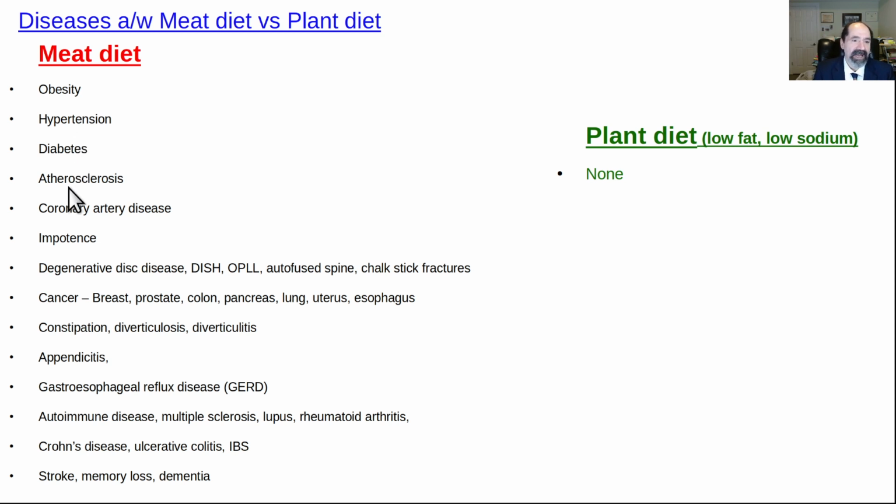Then, of course, diabetes and hypertension and obesity, they all are associated with increased atherosclerosis. Plugs up the arteries in your heart: coronary artery disease, myocardial infarction, arrhythmias, atrial fibrillation. Plugs up the arteries to the Johnson, impotence. Plugs up the arteries to the spine, beginning with degenerative disc disease. That progresses to DISH, diffuse idiopathic skeletal hyperostosis, OPLL, ossification of posterior longitudinal ligament. I wrote an entire book on this. Ischemic spine is the most common cause of back pain.